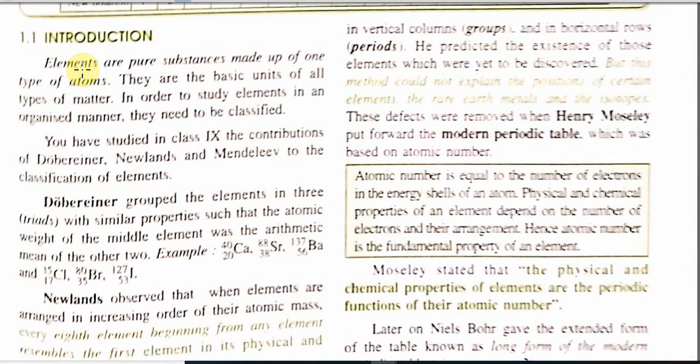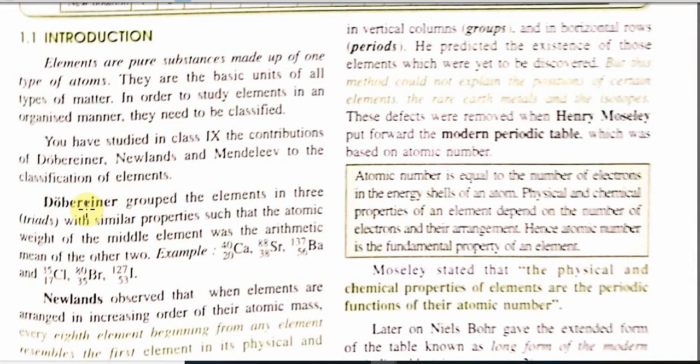Elements are pure substances that are made up of one type of atom. They are the basic unit of all the types of matter. In order to study elements in an organized manner, they need to be classified. And we have seen in class 9 that there were contributions from Dobereiner, Newlands and Mendeleev to classify the elements. Let's recap those points very quickly.